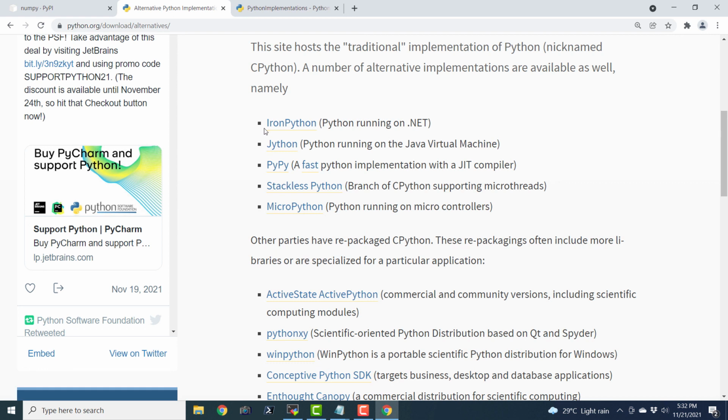So here we have IronPython. It is Python running on .NET. Jython is running on the Java Virtual Machine, and there is a fast Python implementation with a just-in-time compiler. Stackless Python and MicroPython. And the Python interpreter that we have just seen from the Python Software Foundation, that interpreter is written using the C programming language. That is why it is known as CPython.